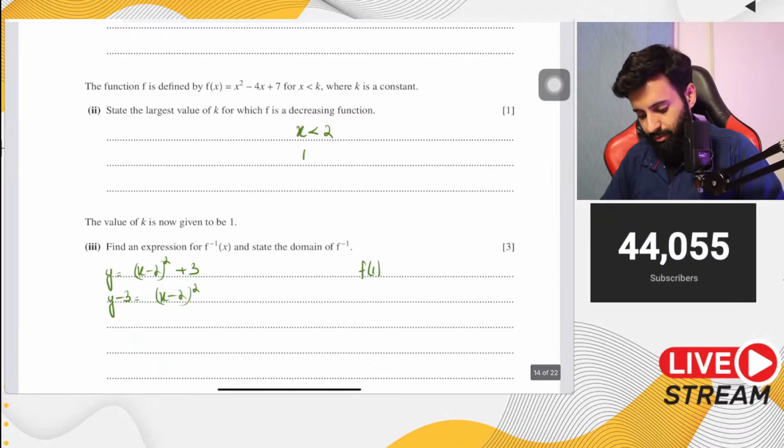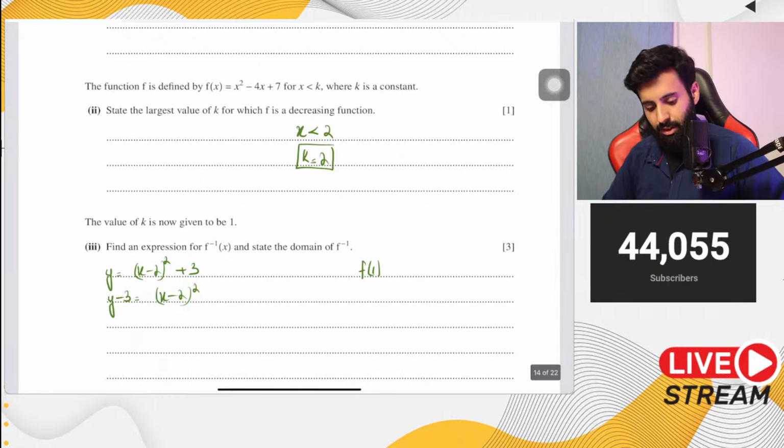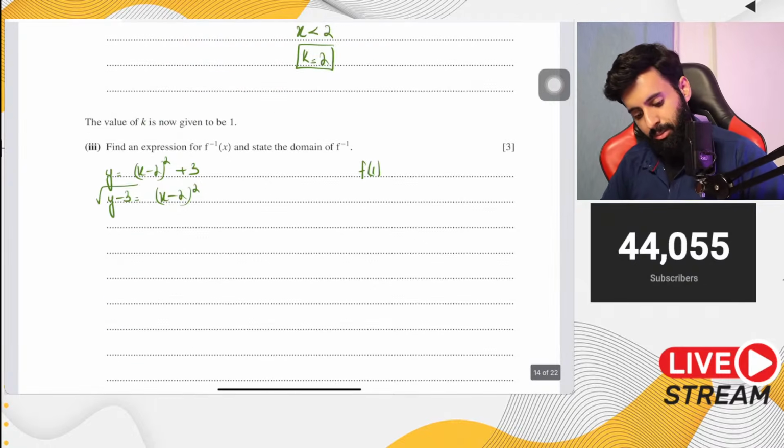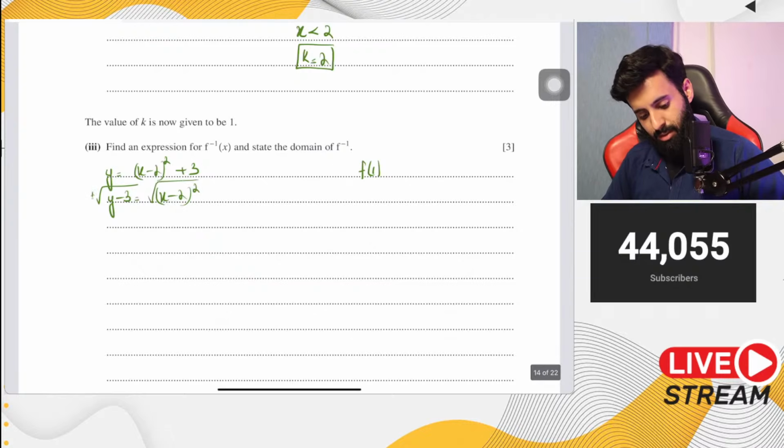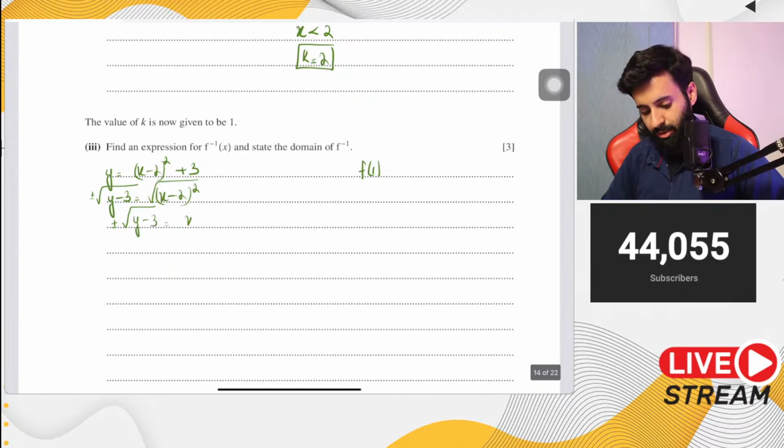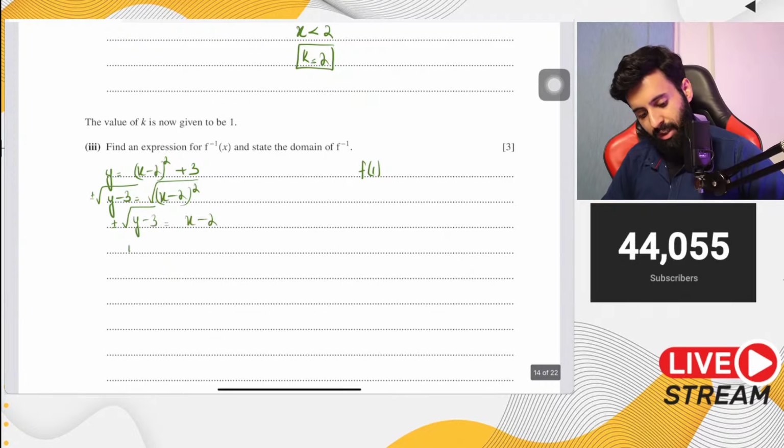Oh yeah, like good students, let's write the value of k. Then you take the square root on both sides, so you have plus minus square root of y minus 3, which is equal to x minus 2. Then when you make x the subject, you have plus minus square root of y minus 3 plus 2, which is equal to x. And then you do the final step, which is f inverse of x.